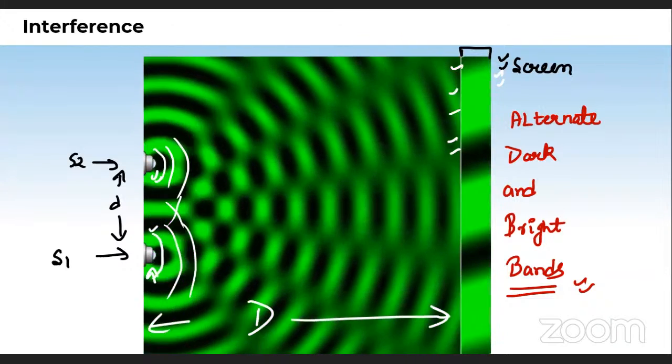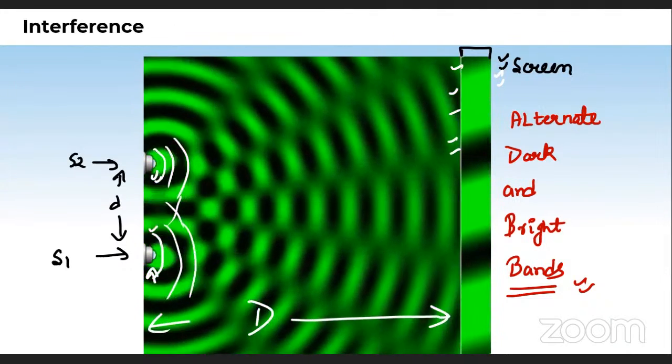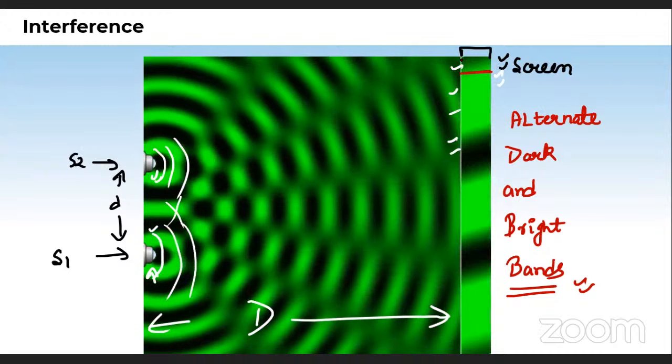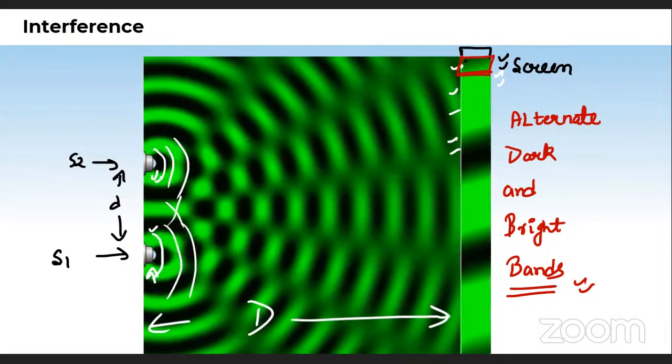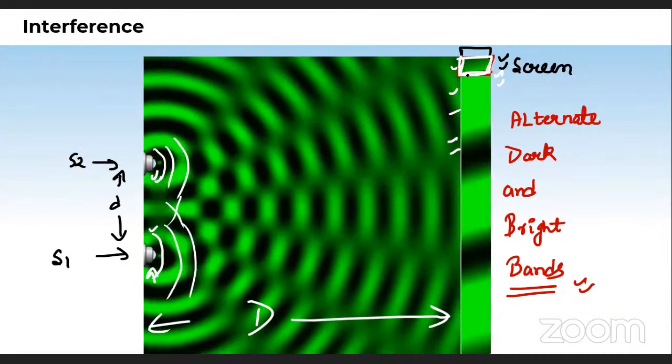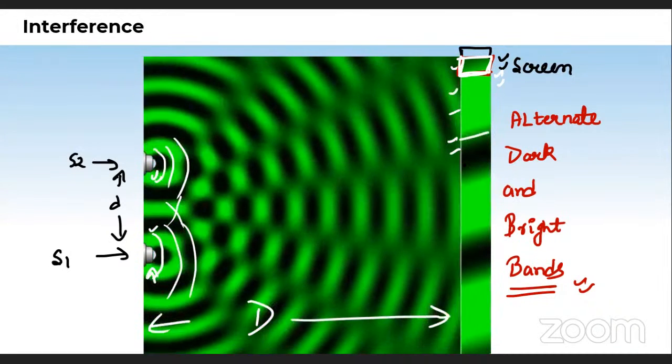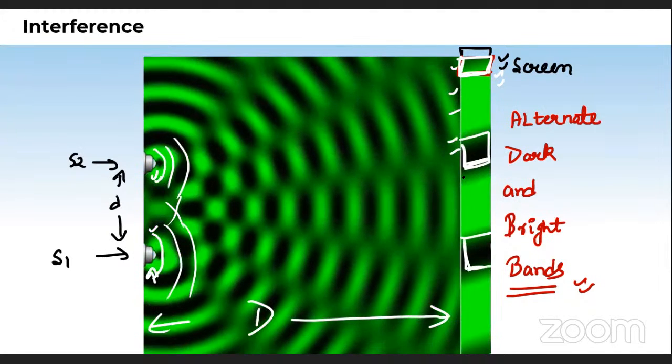I hope now you're able to properly observe this completely. What is this one? This one is a dark band. See this dark band, and this dark band. And in between, there are bright bands. This is a bright band. So this is actually the result of this experiment.